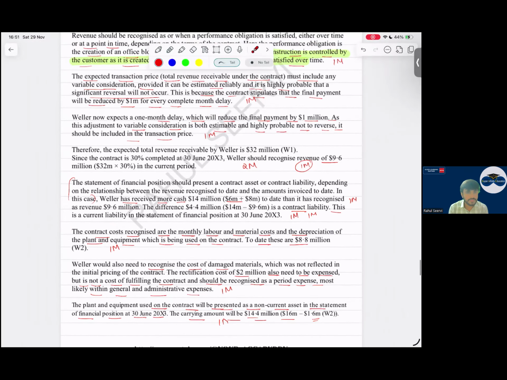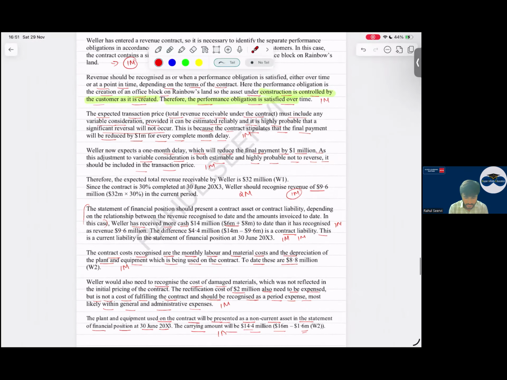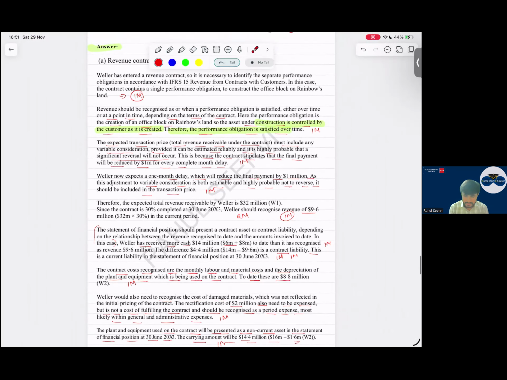Yes, sir. You can pause and you can have a look on this. You can read it once if required. So with this part done.